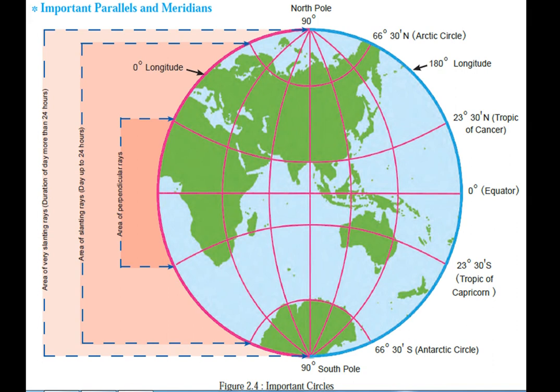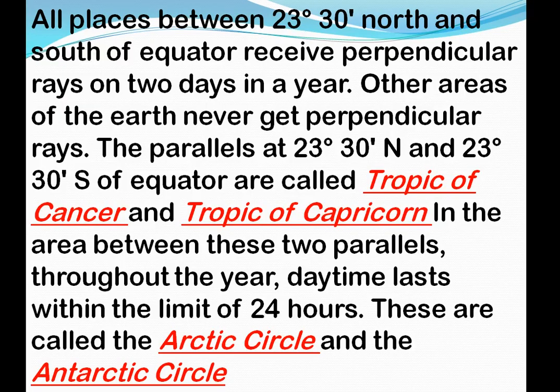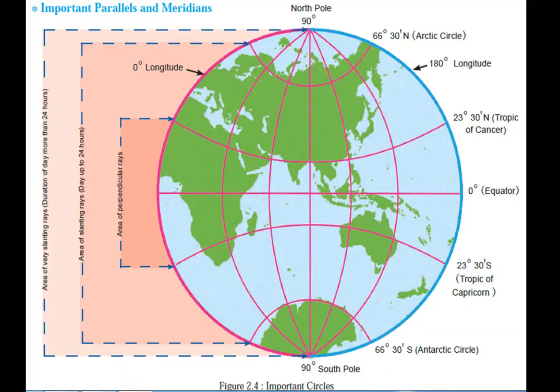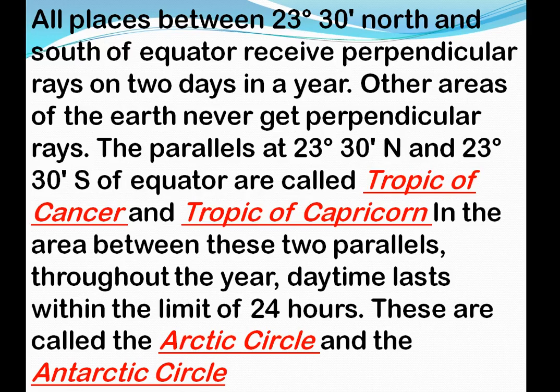You can see the figure showing how it has been marked on the globe. The same thing we can see here, the points in the area between these two parallel lines. The middle is the equator, in the north we can see the Tropic of Cancer, and in the south we can see the Tropic of Capricorn. So in the area between these two parallels, throughout the whole year, on 2 days there is one perpendicular ray received from the north and the south. That is the Tropic of Cancer and the Tropic of Capricorn.